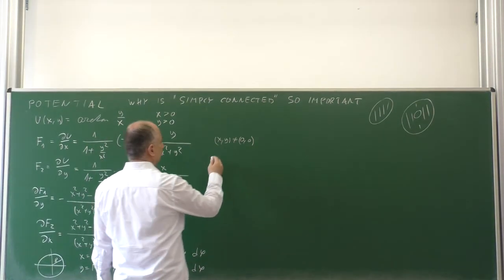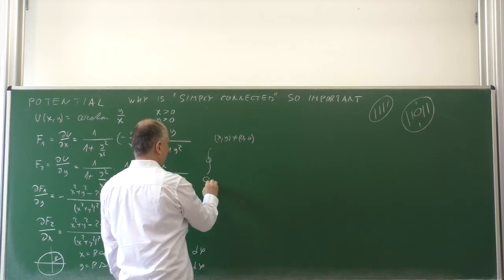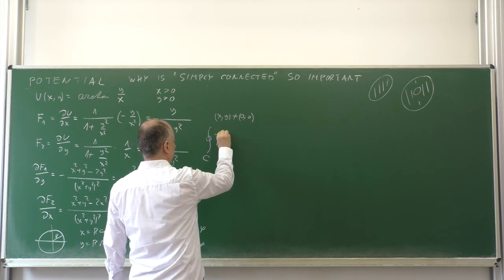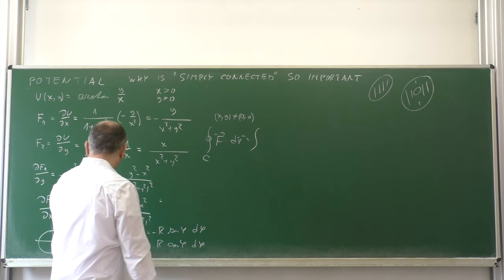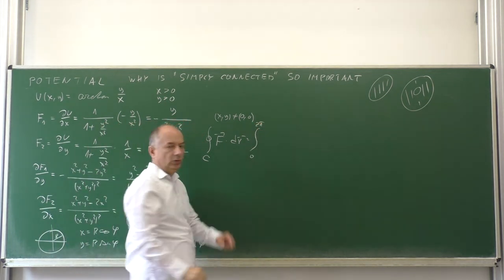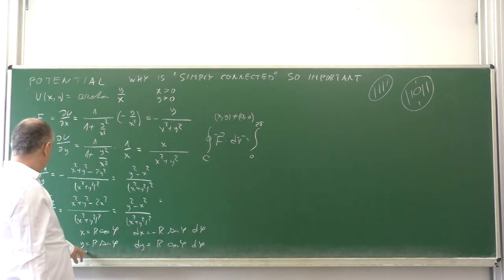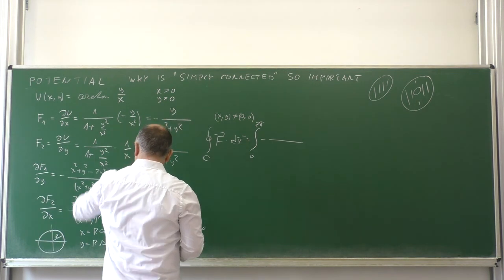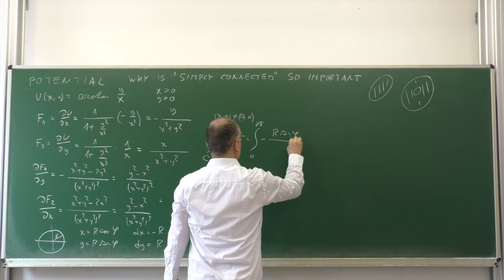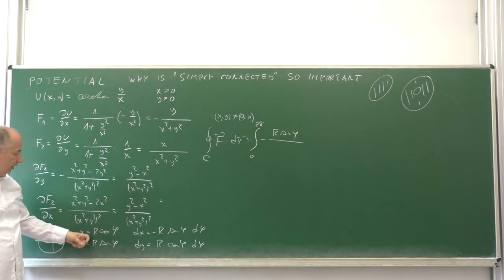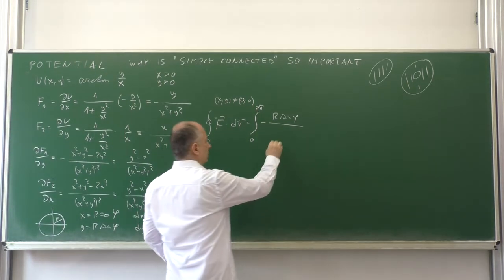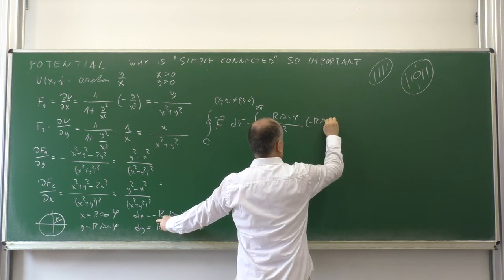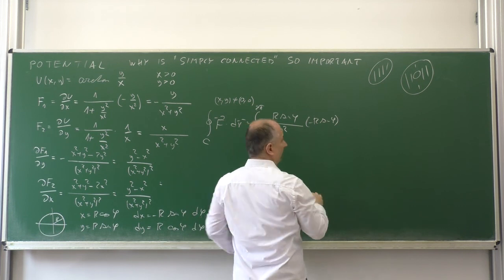So the line integral over this circle with the center at the origin and radius r will be, phi runs from 0 to 2 pi, one whole turn, f1, which is here, minus the fraction y, which is r sine of phi, divided by x squared plus y squared, but in this parameterization x squared plus y squared is r squared, times dx, which is minus r sine of phi d phi. We will write d phi at the very end.